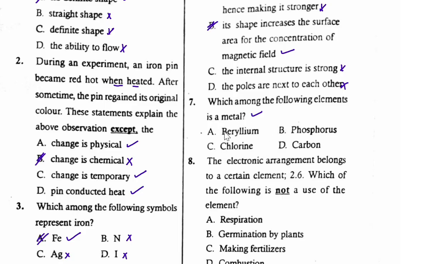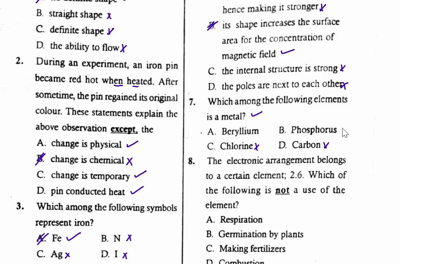Locate beryllium, phosphorus, chlorine, and carbon. Write the electronic configuration. Then from there, look at the outermost energy level. If it is 1, 2, or 3, then it is a metal. So from my choices here, chlorine is not a metal. Even carbon is not a metal.